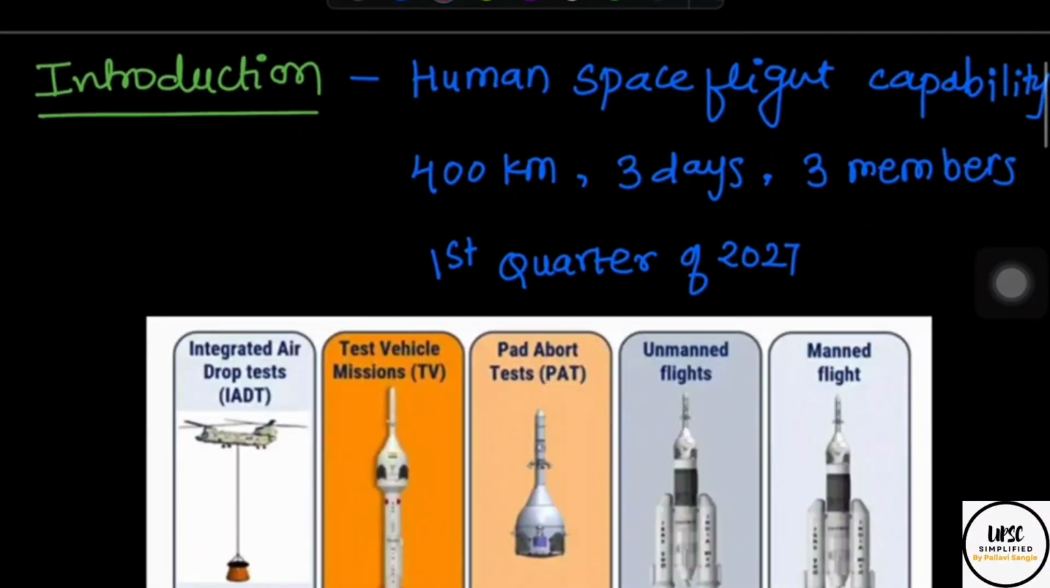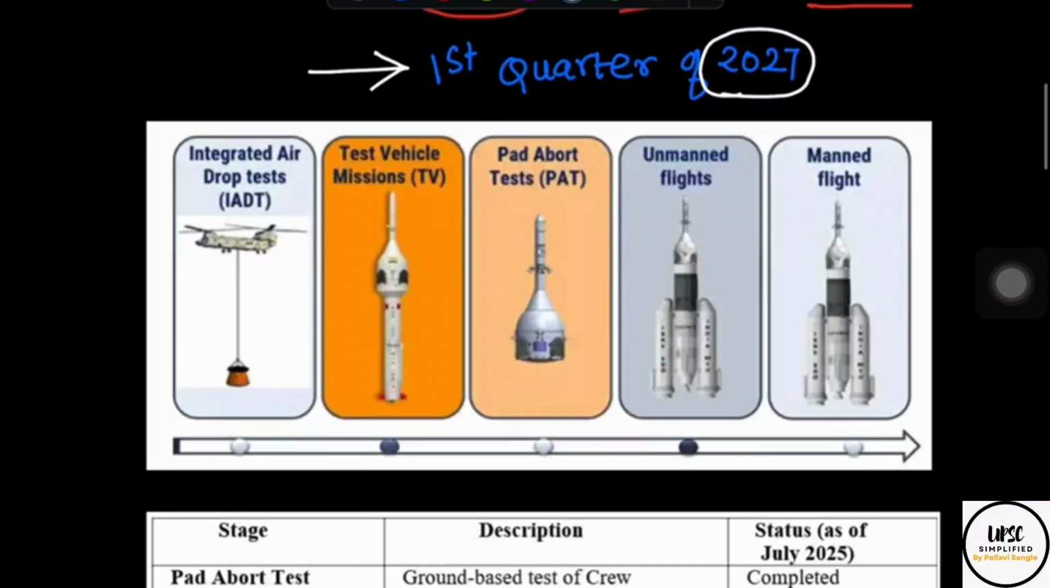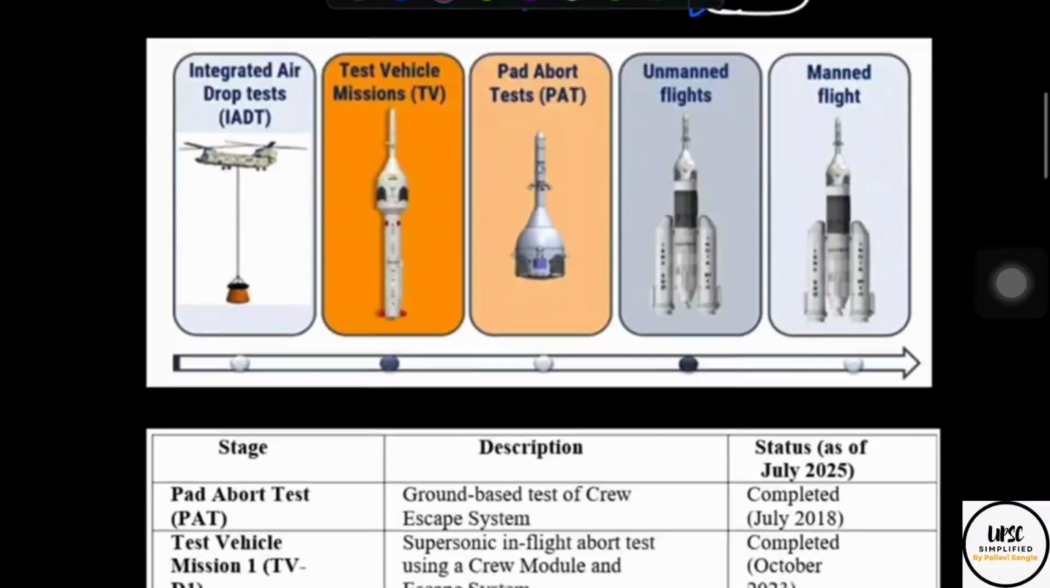As we all know, Gaganyan is a demonstration of human space flight capabilities by ISRO and India as a nation. The mission is for low Earth orbit, revolving around 400 kilometers above Earth for 3 days, and 3 members will be participating in this mission. The latest happening is that this Gaganyan manned mission is postponed to the first quarter of 2027. This is the usual timeline of ISRO which was expected to be followed.